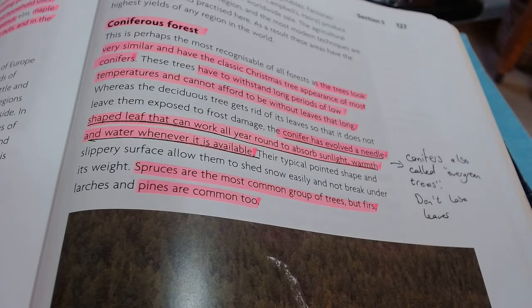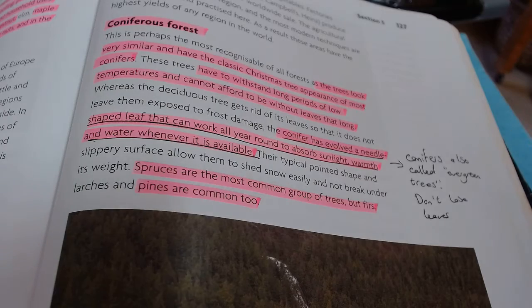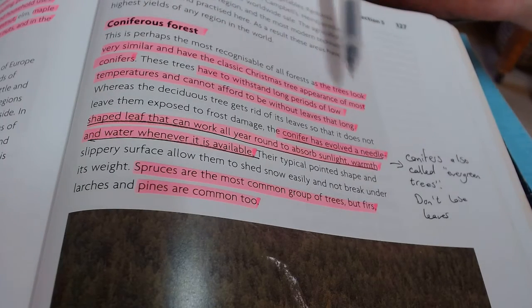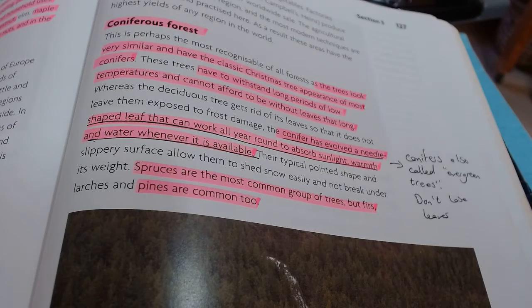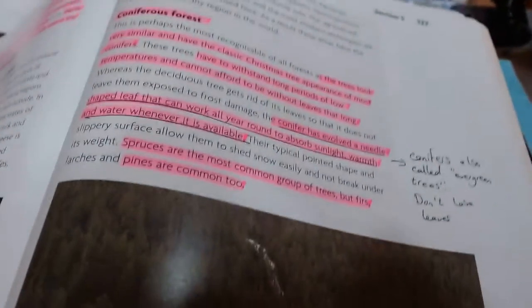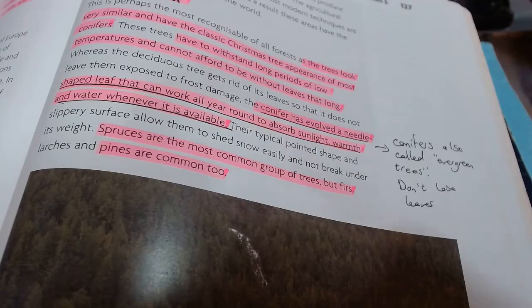Okay, so look, as you can see, 127, coniferous. All right, these trees look very similar, and they have the classic Christmas tree appearance for most conifers. So coniferous forest, if you look at your photo down at the bottom of the page, you'll note how all the trees look pretty much identical. They're like the Christmas tree shape. So, oops, if I could just fix that.